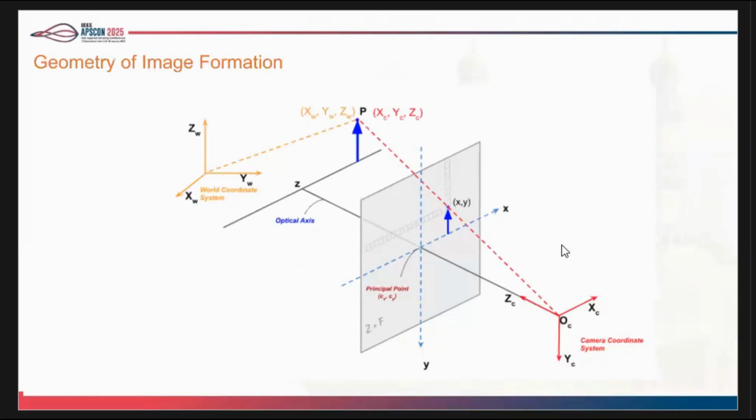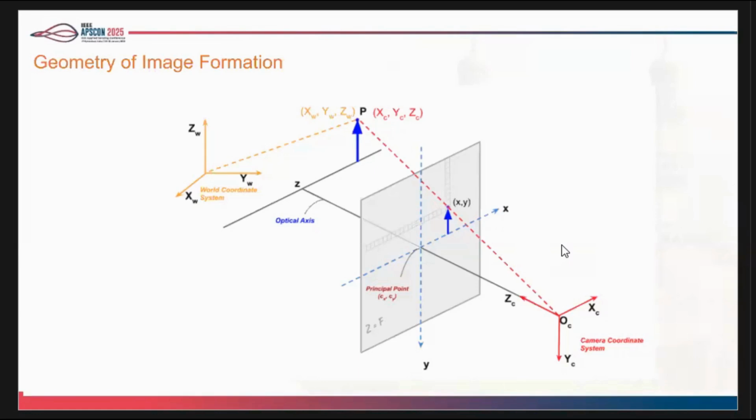So this shows the geometry of image formation. I am using a pinhole camera model. With the camera, there are 2 kinds of parameters: intrinsic and extrinsic. Intrinsic parameters describe the internal properties of the camera, like focal length and principal point. Extrinsic parameters describe the camera position and orientation. There are 3 coordinate systems: the world coordinate, the camera coordinate, and the image coordinate system.